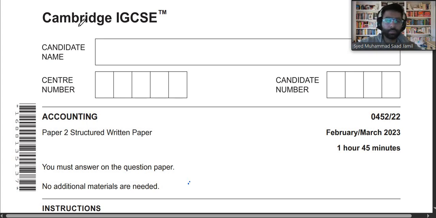Bismillahirrahmanirrahim. Before we start the paper, we ask Allah subhanahu wa ta'ala to help us. We are doing 0452 paper 22 February March 2023. I have already solved the first three questions of this paper, and today we will be doing the fourth question of this paper, inshallah. So let us begin now.